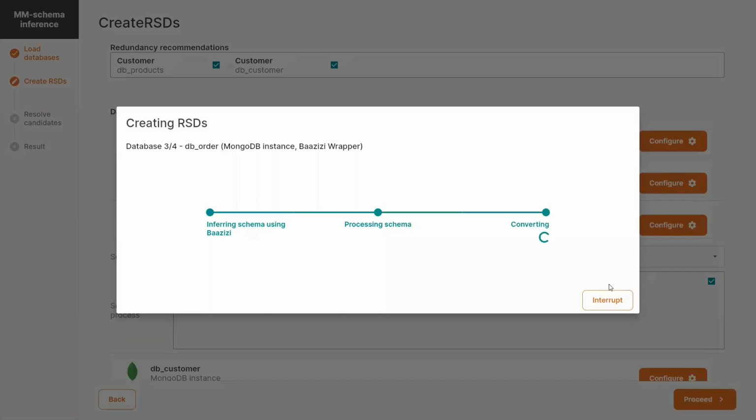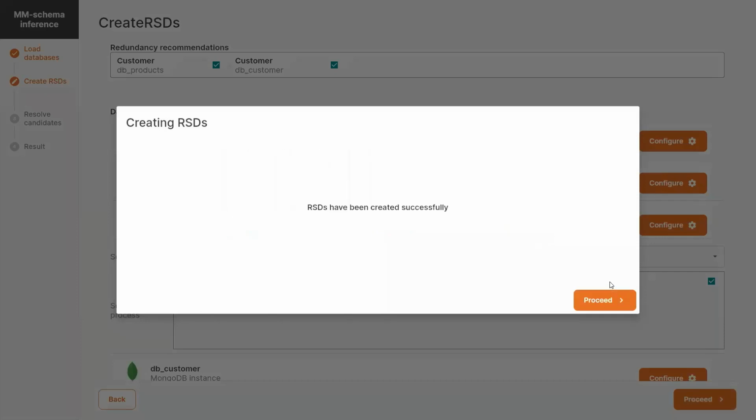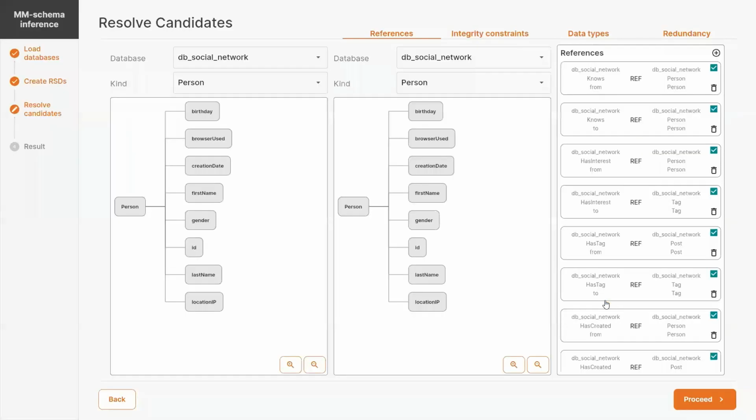On the basis of the statistics, it generates candidates for additional structural information. Here we can see the candidates. MMInfer can generate references, local integrity constraints like keys, foreign keys, unique, data types, and redundancy.